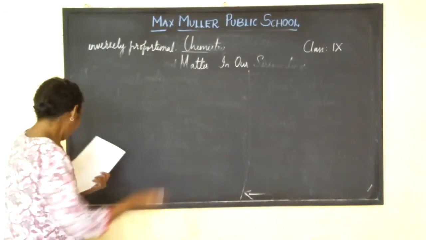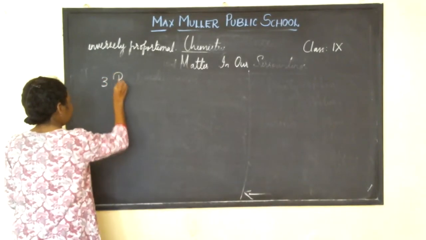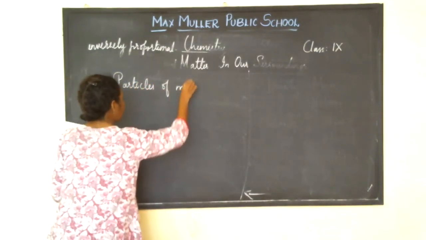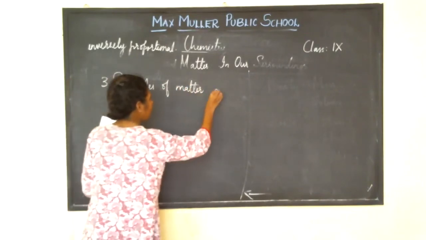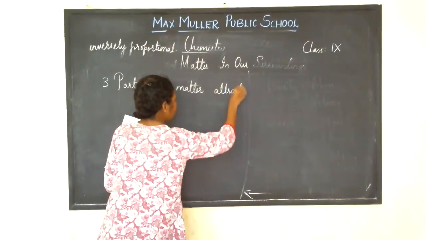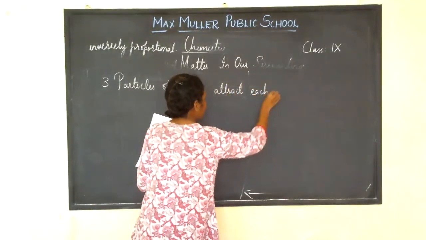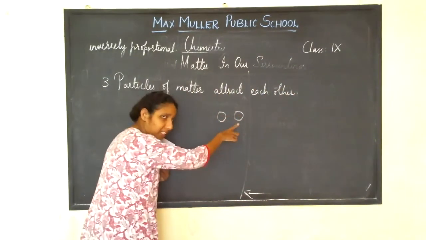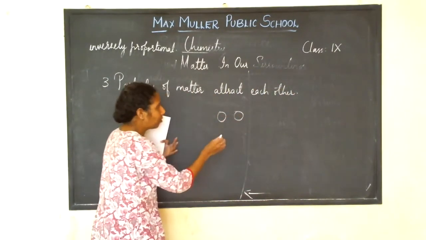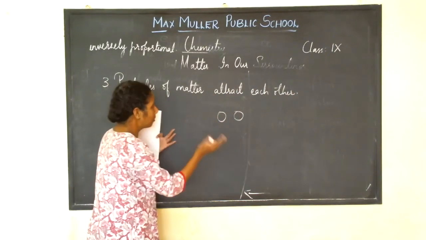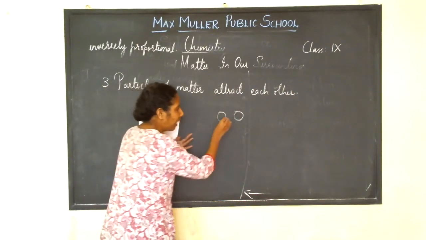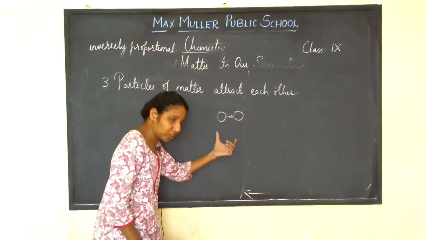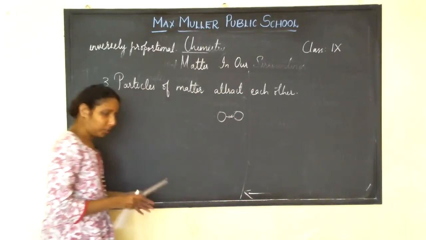Now, the third characteristic: particles of matter attract each other. As I told you, these are the two particles. The particles of matter attract each other. That means there is intermolecular force of attraction acting between the two molecules.